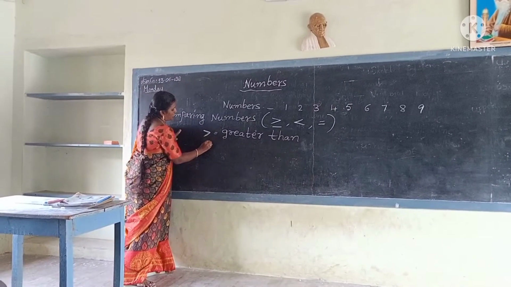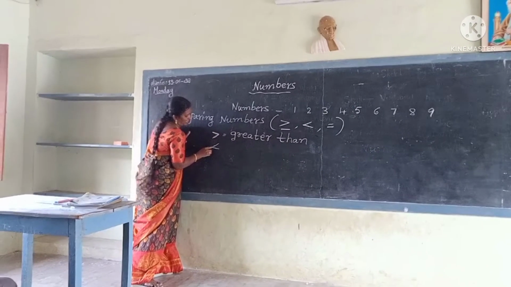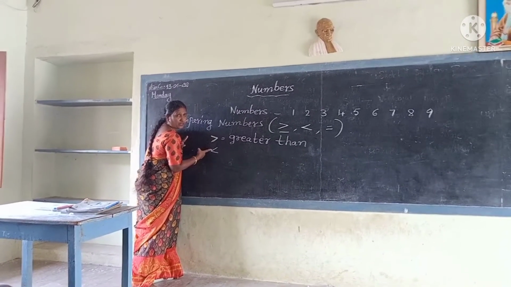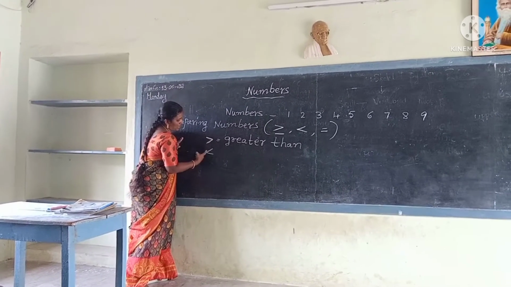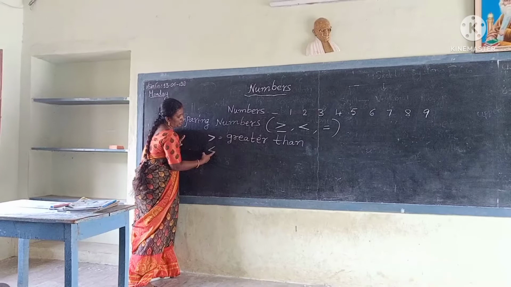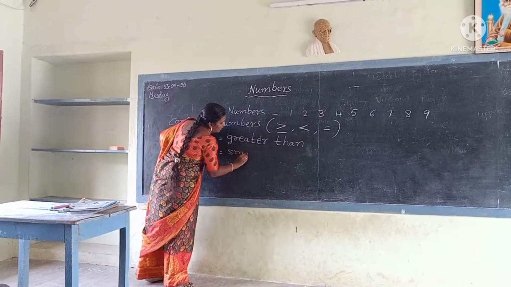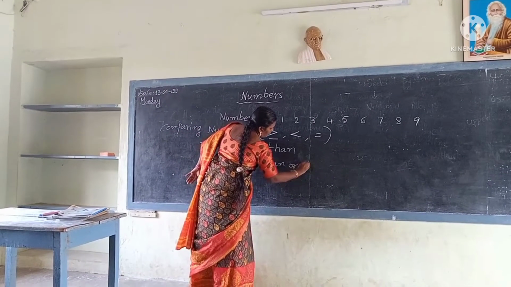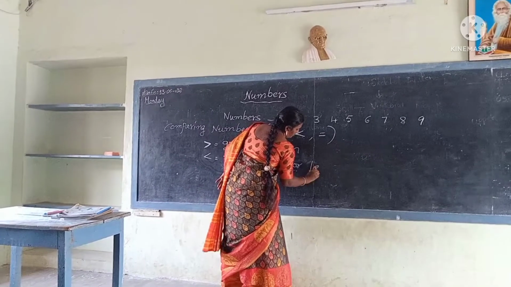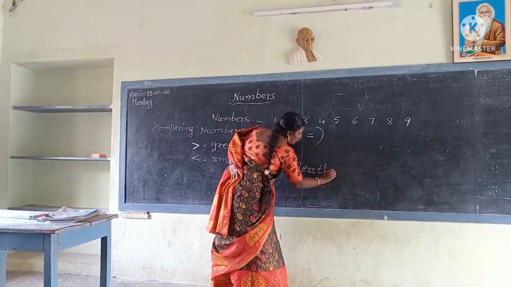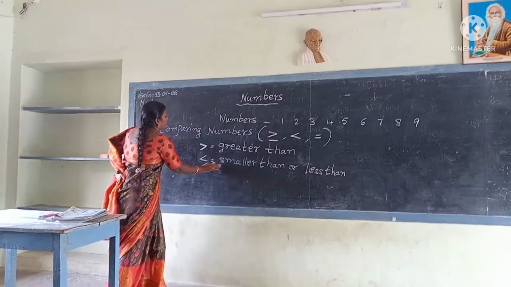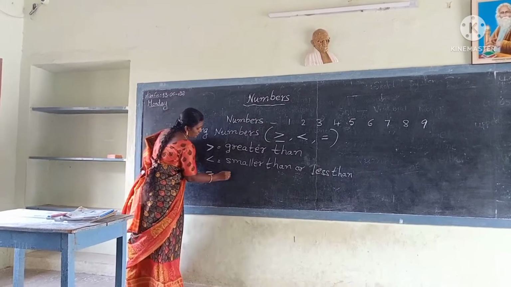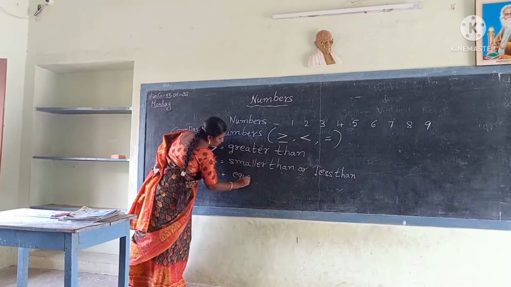Any number after a closed mouth. See, the alligator's mouth: if food is there, the mouth will be open. If food is not there, the mouth will be closed. Closed. A number after the closed mouth symbol means smaller than or less than. Next, equal to. Two small sleeping lines means equal to.